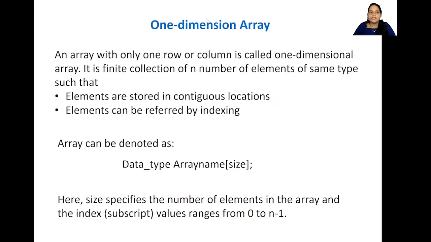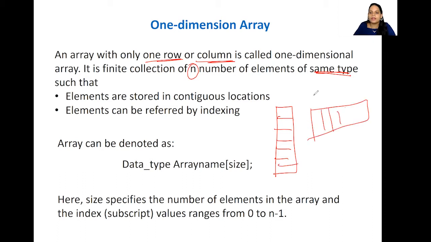An array with only one row or column is called a one-dimensional array. It is a finite collection of n number of elements of the same type. If I have a memory representation as a single column, like this, or a single row, like this, it is called a one-dimensional array.